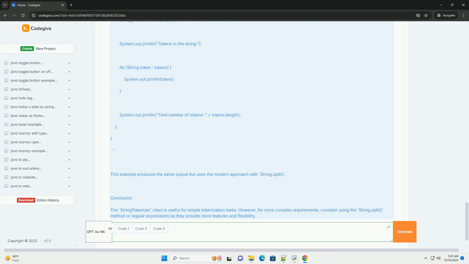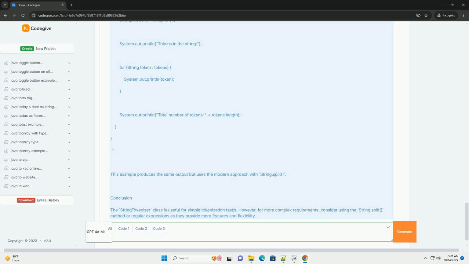Important methods. StringTokenizer(String str) constructs a StringTokenizer for the specified string using default delimiters, whitespace. StringTokenizer(String str, String delim) constructs a StringTokenizer for the specified string using the specified delimiters.